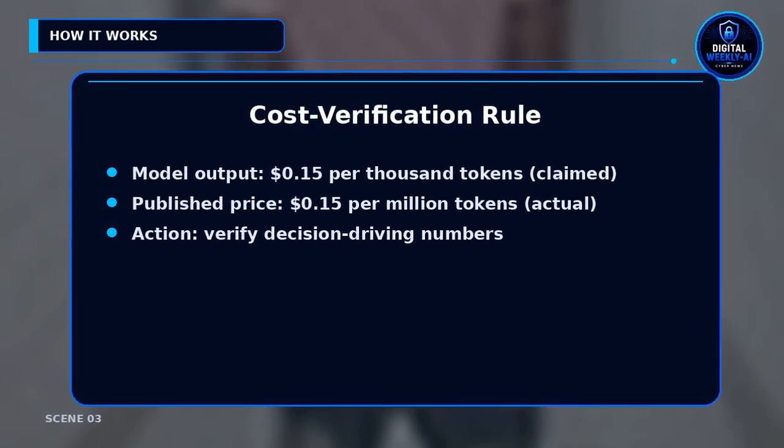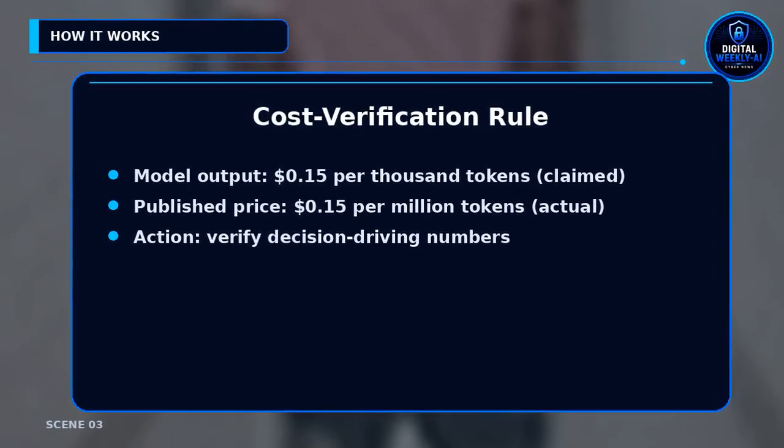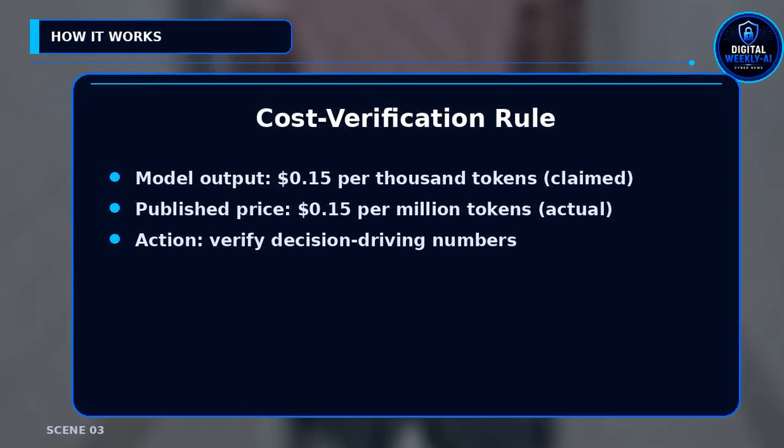Here is a concrete example. The model reported $0.15 per thousand tokens. That produced $150 for 10,000 posts and $15 for a million. The published price was $0.15 per million tokens. The true cost for 10,000 posts was about 15 cents. Verify crucial numbers at the primary source.